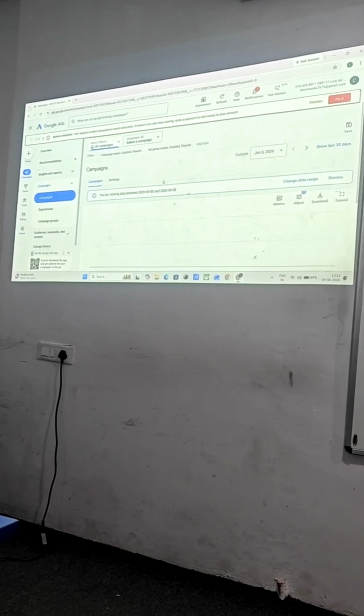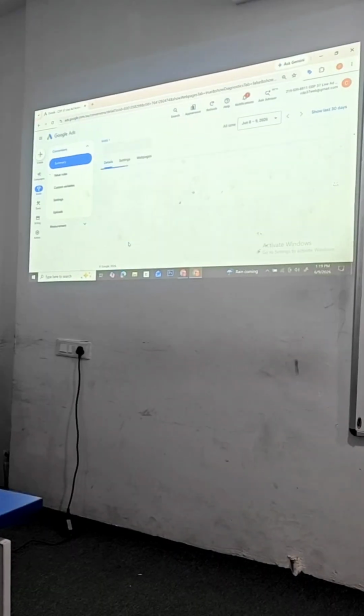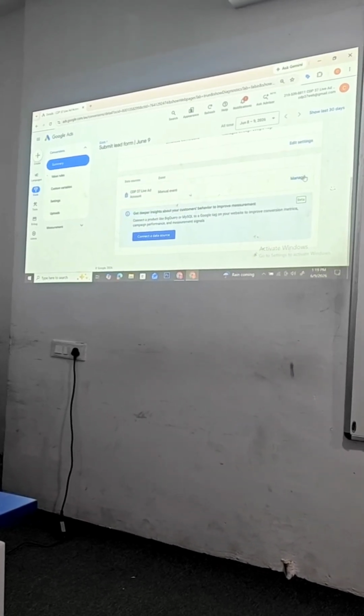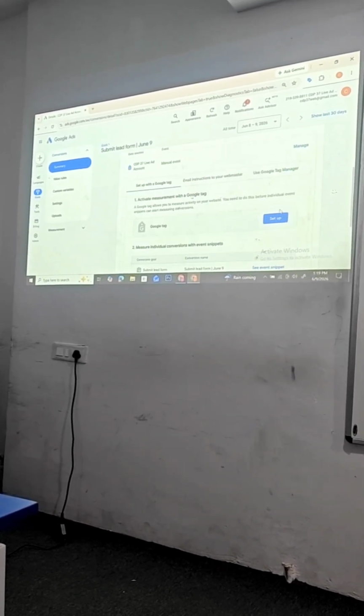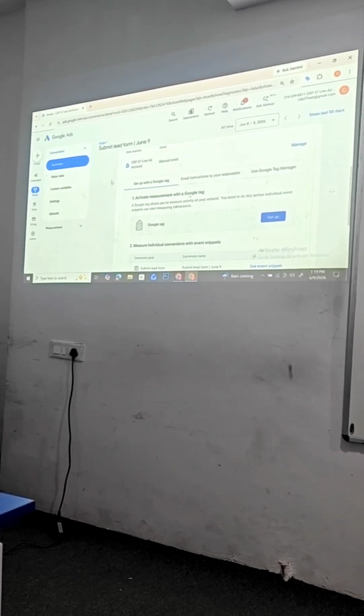Okay, everyone look here. Go to billing. I'll click on this. Manual event setup. Now, where and how to paste this code in your website.